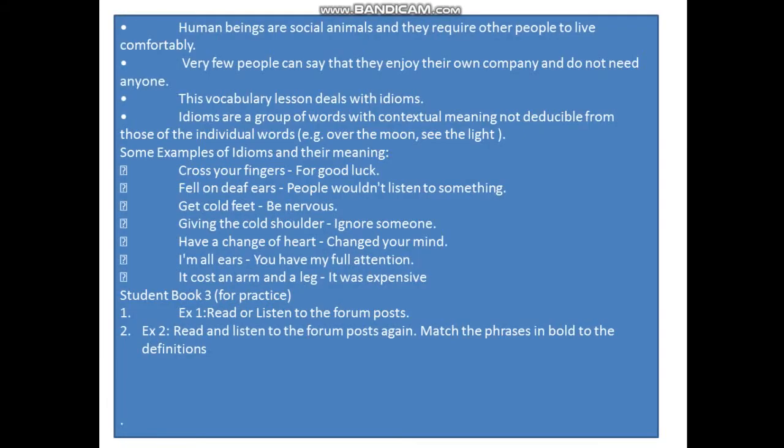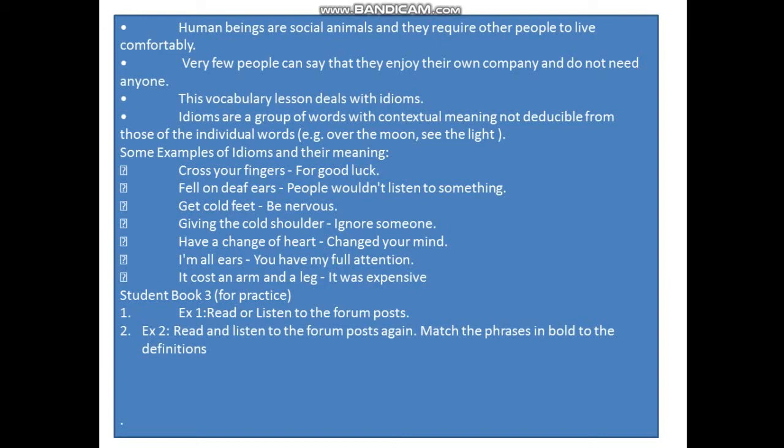Next one is about how human beings are social animals and you require many people to live comfortably. So here are some idioms for you: cross your fingers, fell on deaf ears, get cold feet, giving the cold shoulder, have a change of heart, I'm all ears, it cost an arm and a leg.